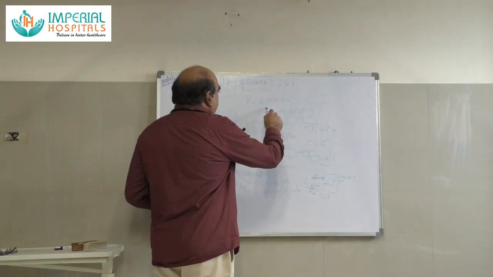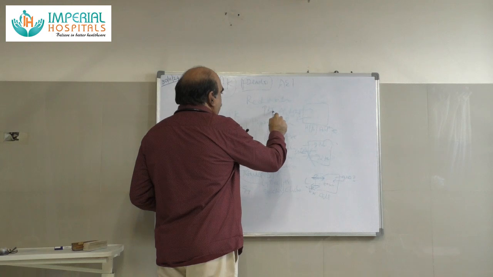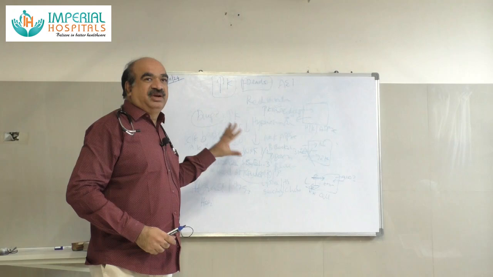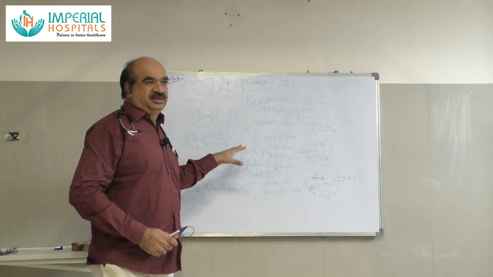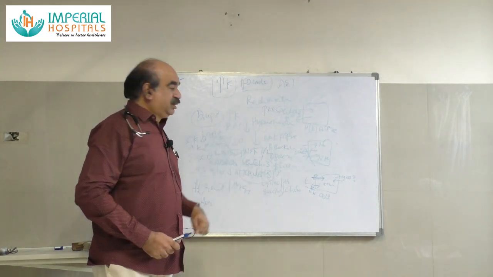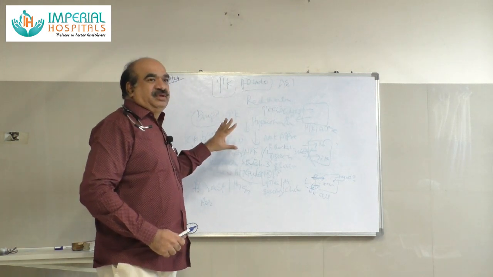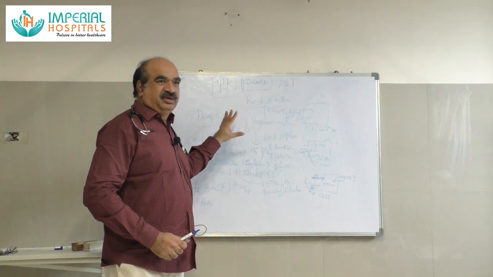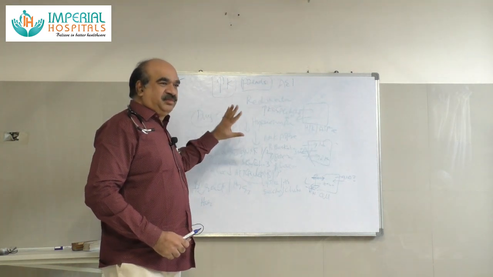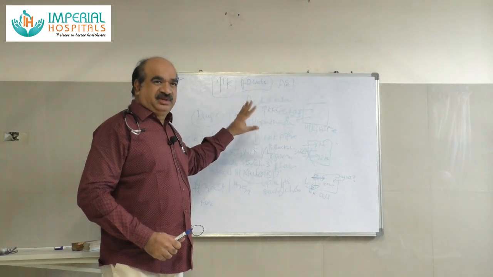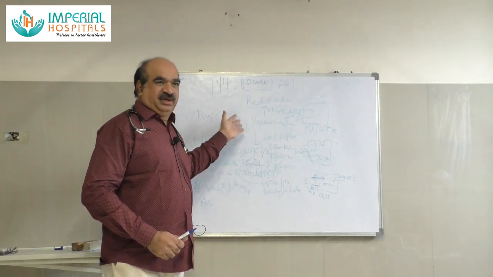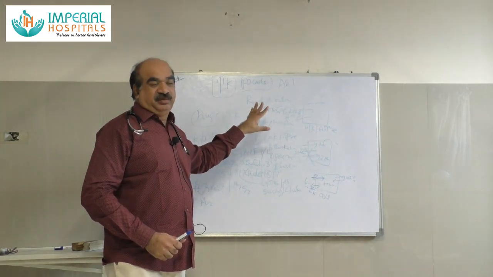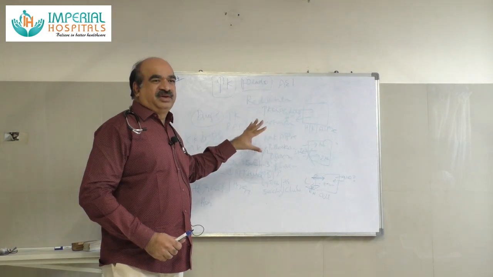So in the approach, severe hyperkalemia means if potassium is more than 6.5, that is severe hyperkalemia. Or if the patient has hyperkalemia-related ECG changes, cardiac arrhythmias. So first, if there is hyperkalemia, if it is more than 6.5, if there are ECG changes, clinically unstable, then directly manage potassium. But if the patient is stable, if less than 6.5, or if there are no ECG changes, even if it is 6.5, then we should first rule out pseudo hyperkalemia, then look for all transcellular shift